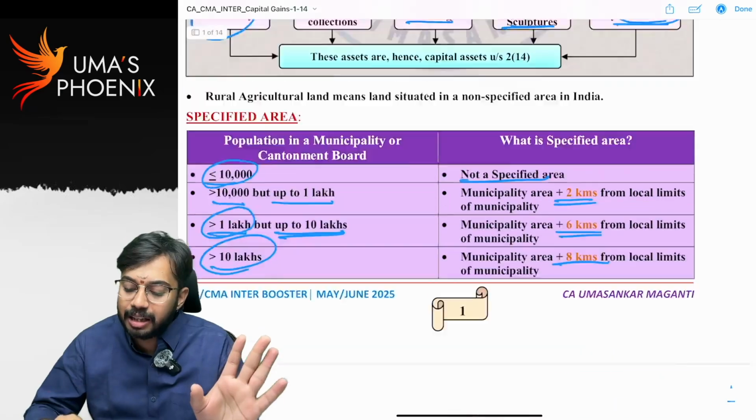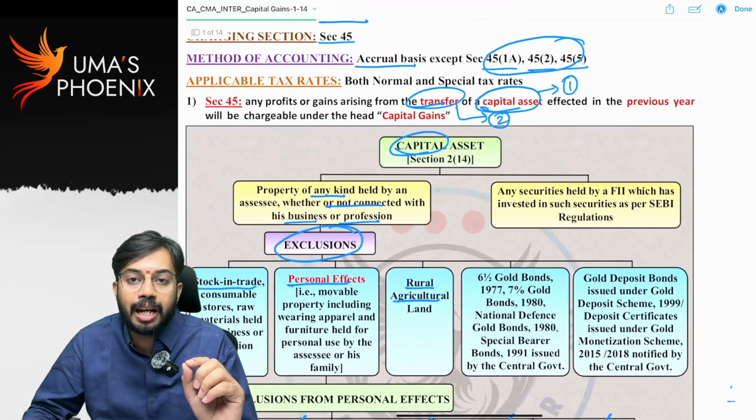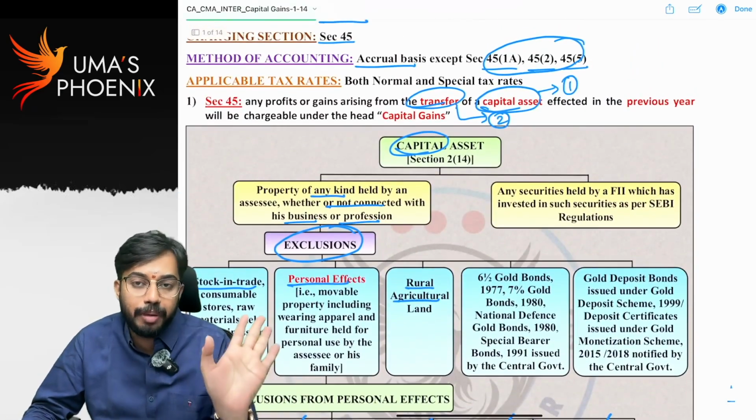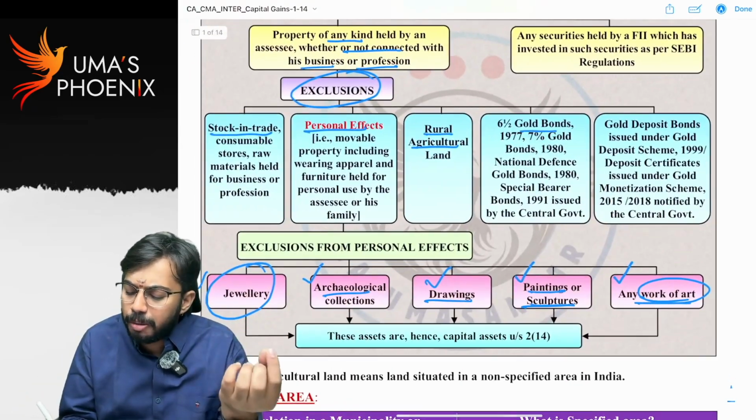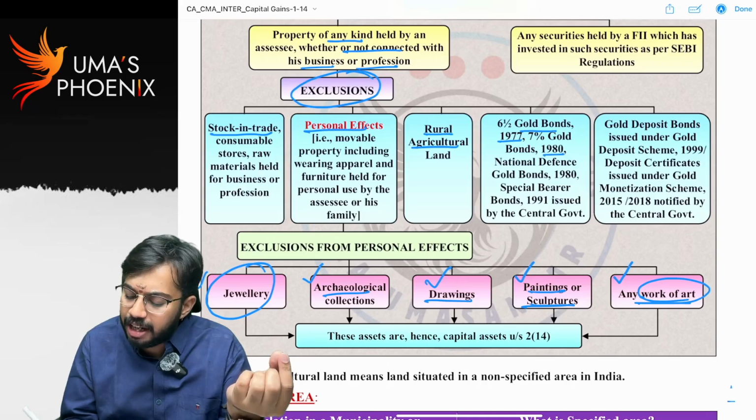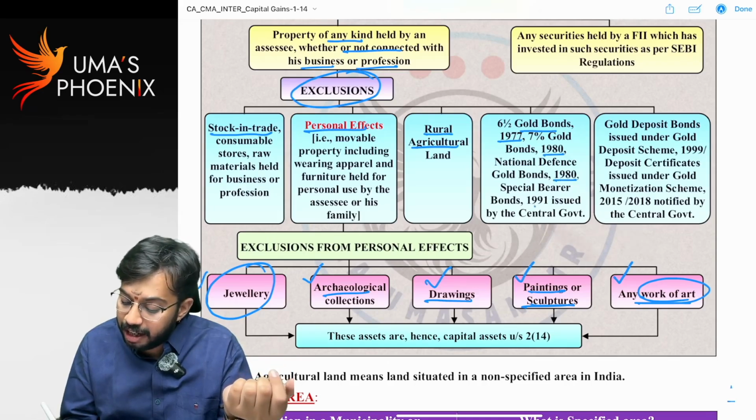Rural agricultural land is excluded from the definition of capital asset, and capital gains are not required to be calculated. Next, gold bonds. See, gold bonds issued in 1977, 1980, 1980, 1991.